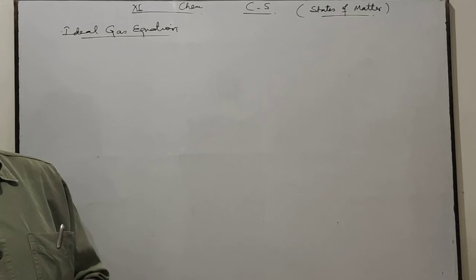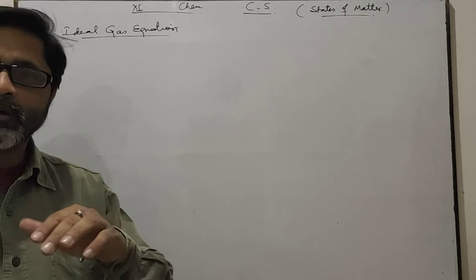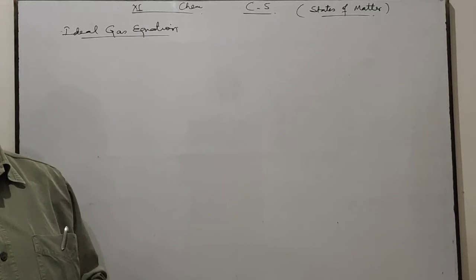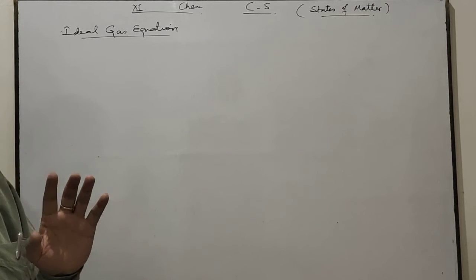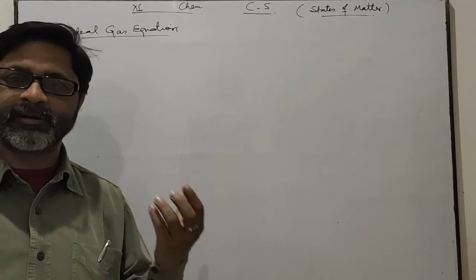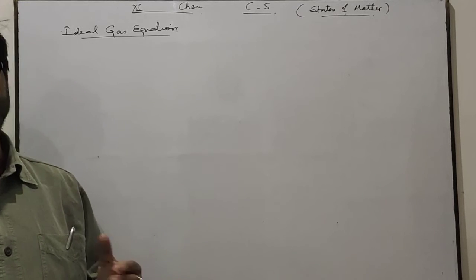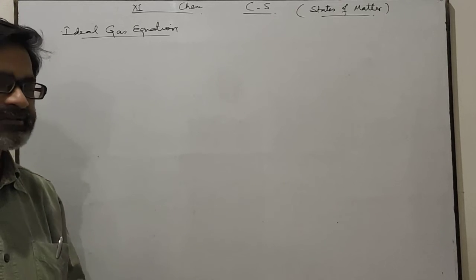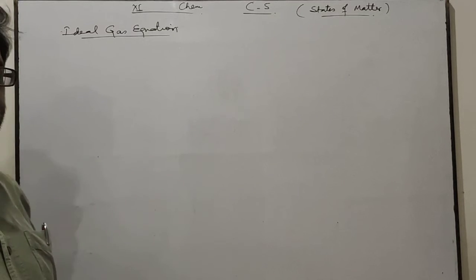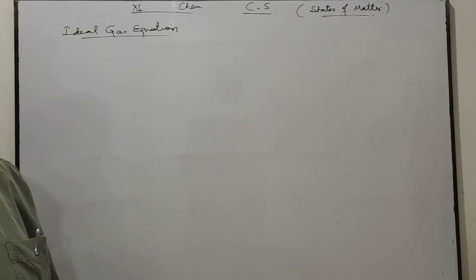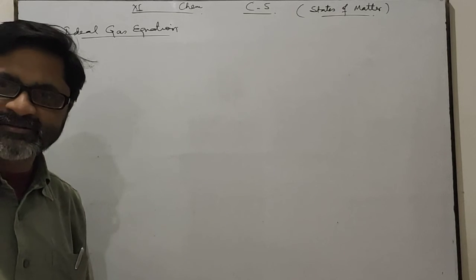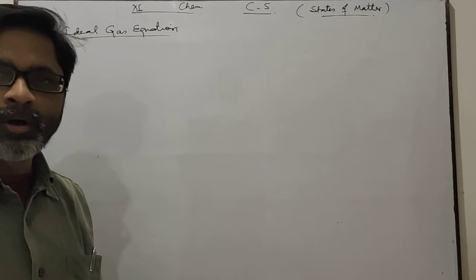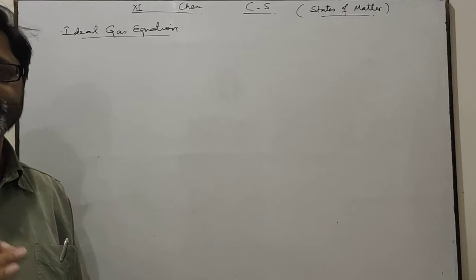An ideal gas is only a hypothetical gas. Hydrogen, nitrogen, carbon dioxide, carbon monoxide, ammonia, etc., all of them are real gases. No one is an ideal gas. This equation is derived for ideal gases, which are only hypothetical gases that follow Boyle's law and Charles' law at all conditions of temperature and pressure.